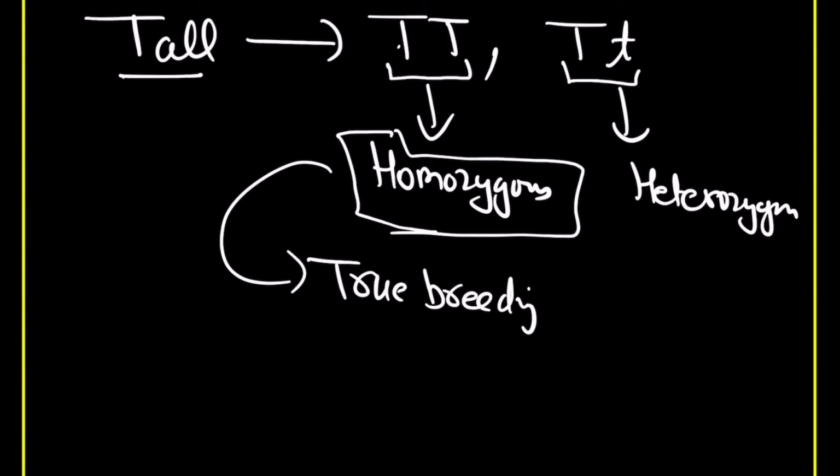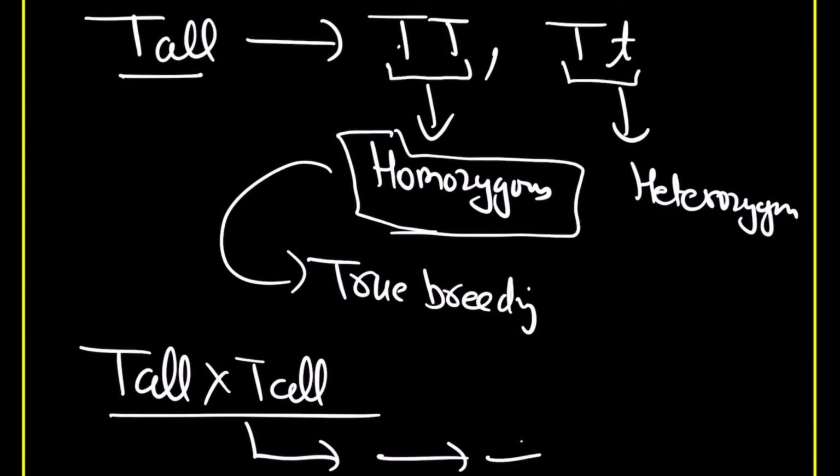So try to think how Mendel performed the cross by initially selecting the true breeding. And how did he select? He crossed tall with tall until he had only tall. So first he collected seeds from the true breeding varieties, then he performed the cross. Now we are going to discuss the monohybrid cross.